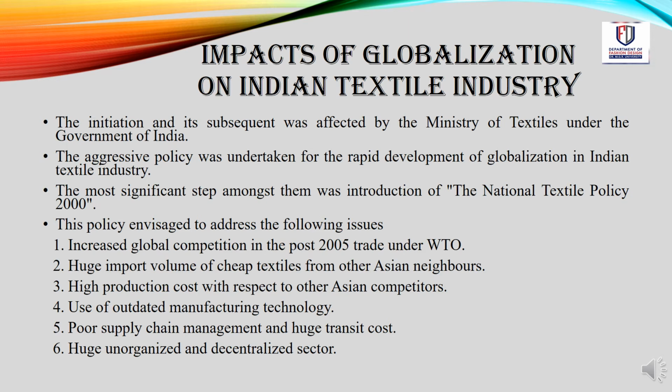This policy envisaged to address the following issues: increased global competition in the post-2005 trade under WTO, huge import volume of cheap textiles from other Asian neighbors, high production costs with respect to other Asian competitors, use of outdated manufacturing technology, poor supply chain management and huge transit cost, and a huge unorganized and decentralized sector.